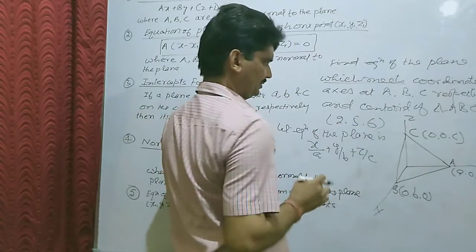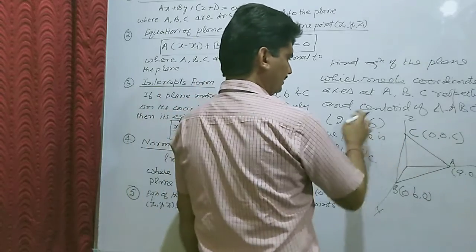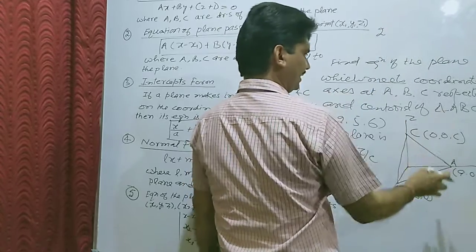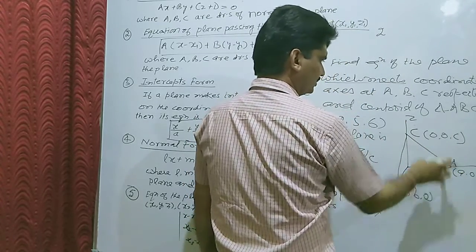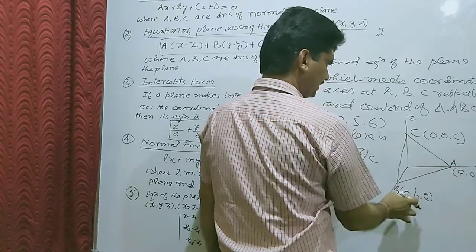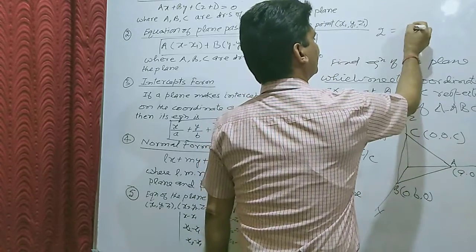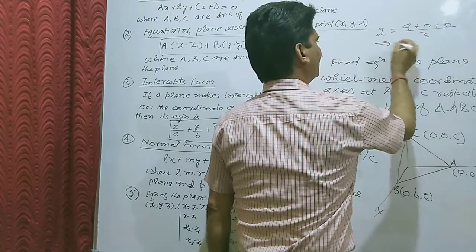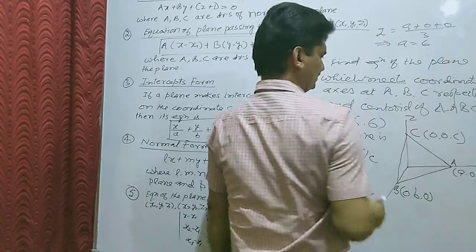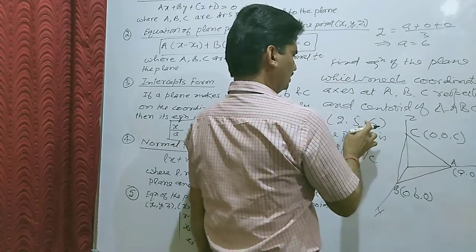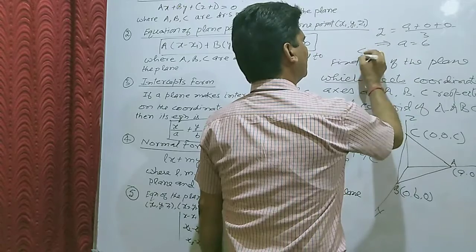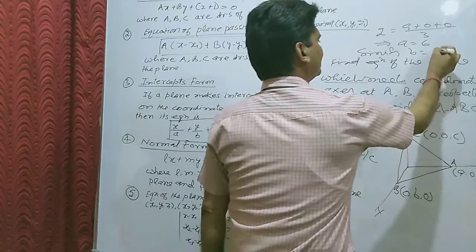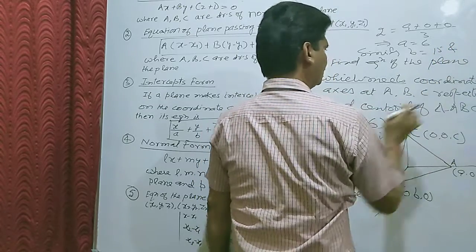The centroid is (2, 5, 6). By the coordinate formula of the centroid of a triangle, taking the points as (x1, y1, z1), (x2, y2, z2), (x3, y3, z3), 2 equals (x1 plus x2 plus x3) upon 3, that is (a plus 0 plus 0) upon 3. This implies a equals 6. Similarly, b equals 15 and c equals 18.